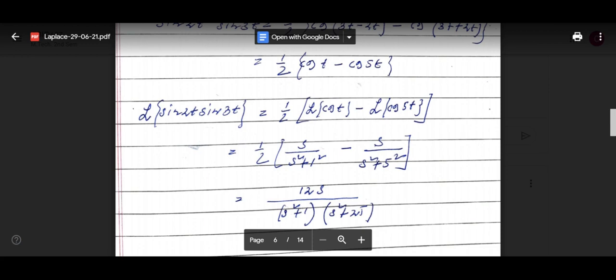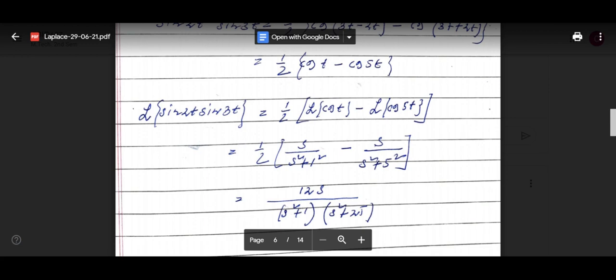See, Laplace transform of sine of bt is basically equal to b by s square plus b square. So from this, Laplace transform of f(t), what is that? 0 to infinity e to the power minus st f(t) dt.